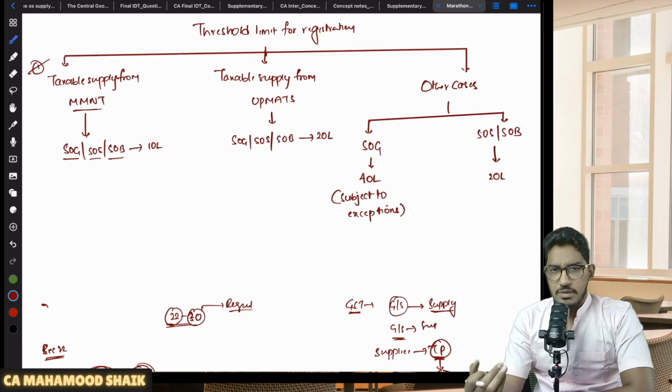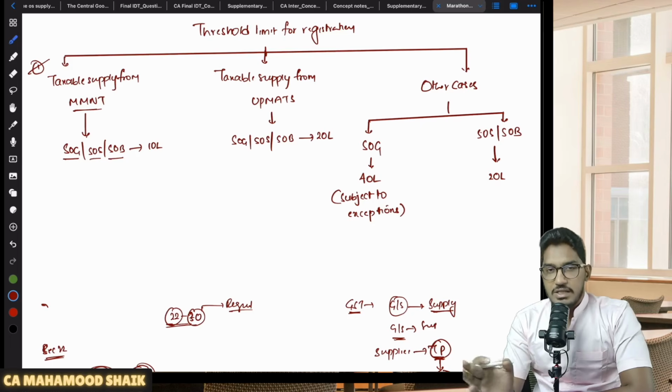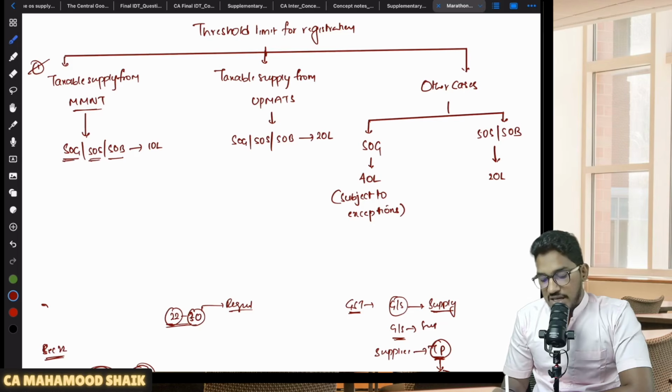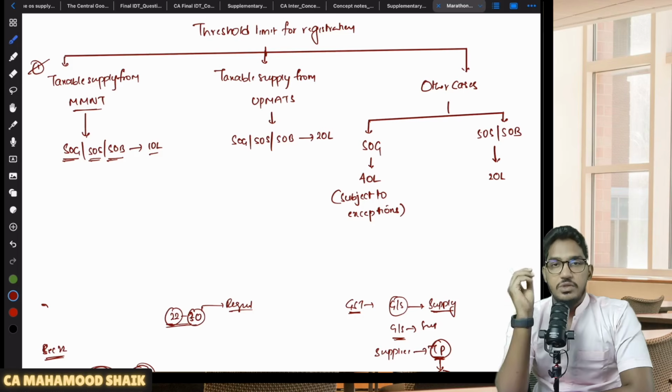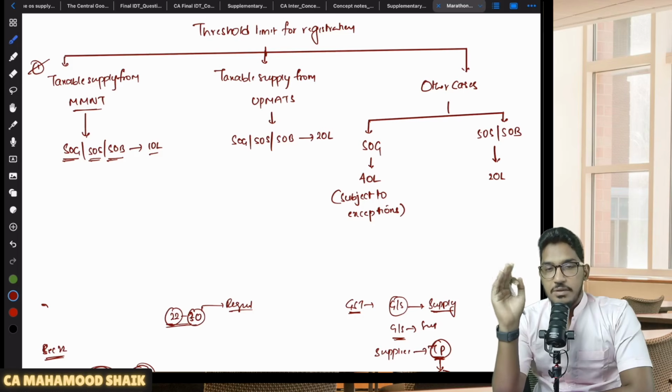They might be engaged in supply of goods also, they might be engaged in supply of services also, whatever they might be doing. In case they are making any taxable supply from MMNT, whether they are engaged in supply of goods, or services, or both, the applicable threshold limit is always going to be 10 lakhs only. That means if their aggregate turnover exceeds 10 lakh rupees, then they are liable for registration.